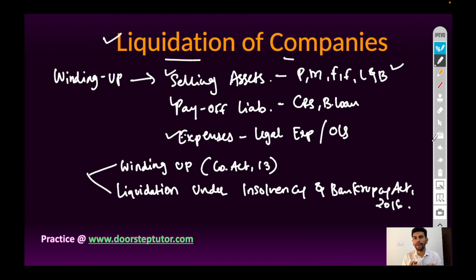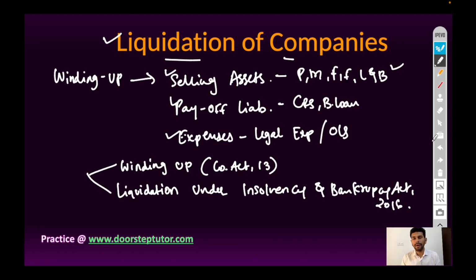So, winding up includes two categories: winding up as per Companies Act 2013 and liquidation under Insolvency and Bankruptcy Act 2016. And the company can be liquidated either by petition or voluntary wind up.